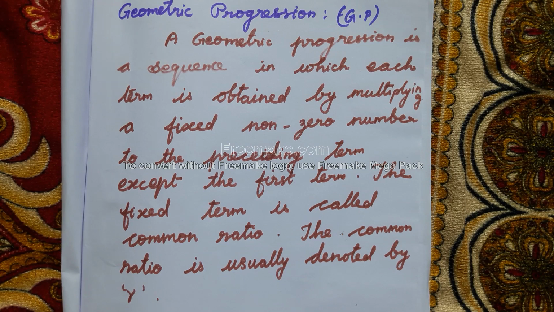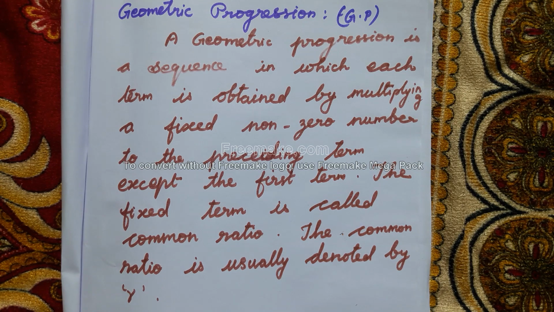Preceding term means the term before. The fixed number is called the common ratio. The common ratio is usually denoted by R.